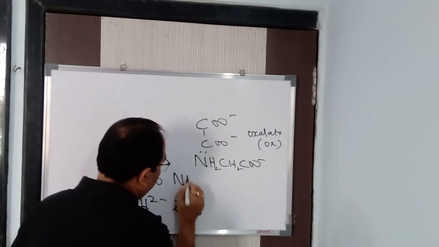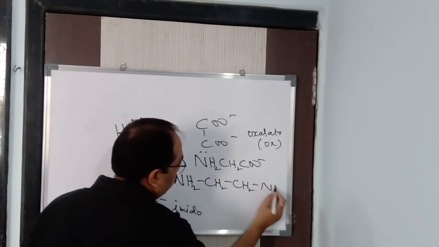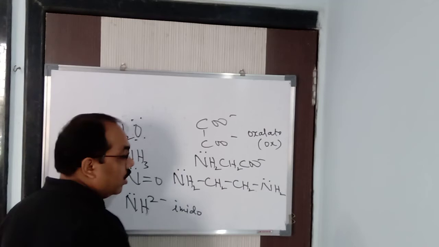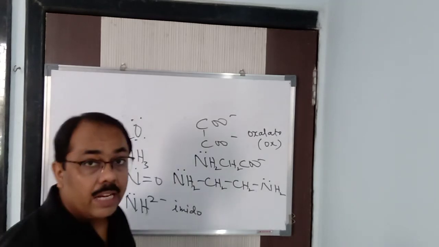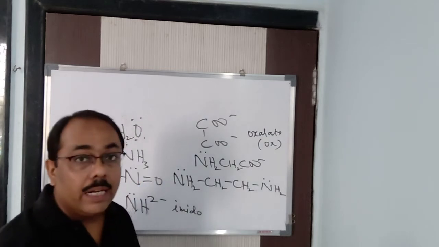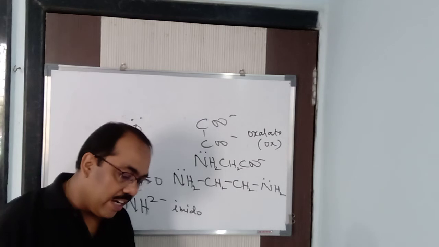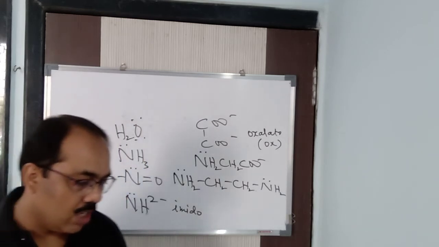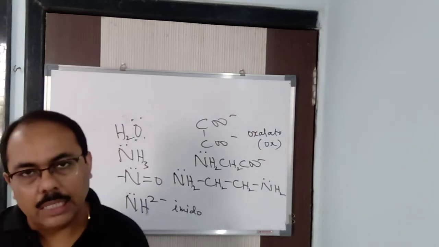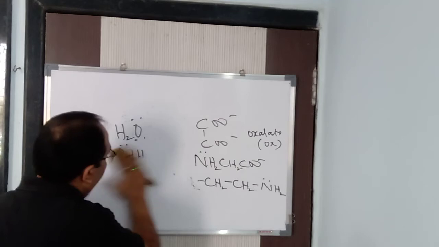Similarly, ethylene diamine has two donor atoms: NH2CH2CH2NH2. This is one donor, this is one. It is known as en, ethylene diamine, the abbreviated form. It also comes under bidentate or didentate. In this way, we have many didentate ligands; we have a chart for them. Similarly, we also have tridentate, tetradentate, pentadentate, hexadentate. So let me give an example of hexadentate ligands. Got it? So tri, tetra, penta.